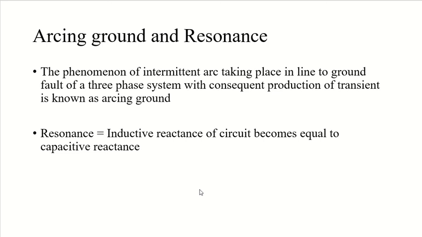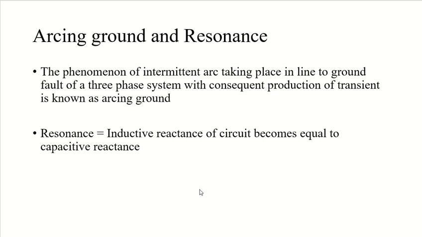Then insulated neutrals will be no problem with short lines, and comparatively will have low voltages. But when the lines are long and operating at high voltages, there will be a serious problem, and this problem is arcing ground. Arcing ground will produce severe oscillations of 3 to 4 times the normal voltages.